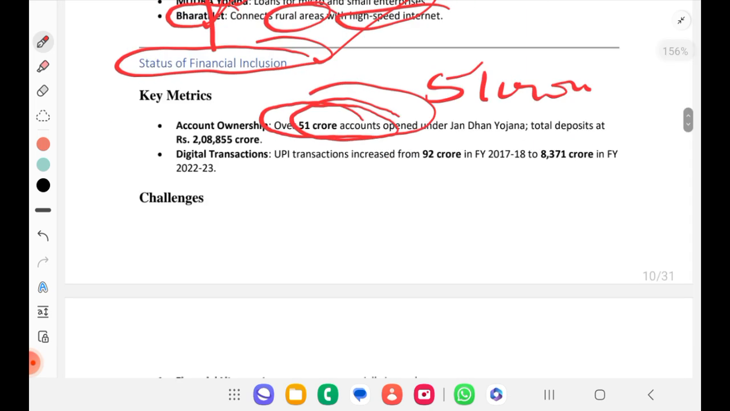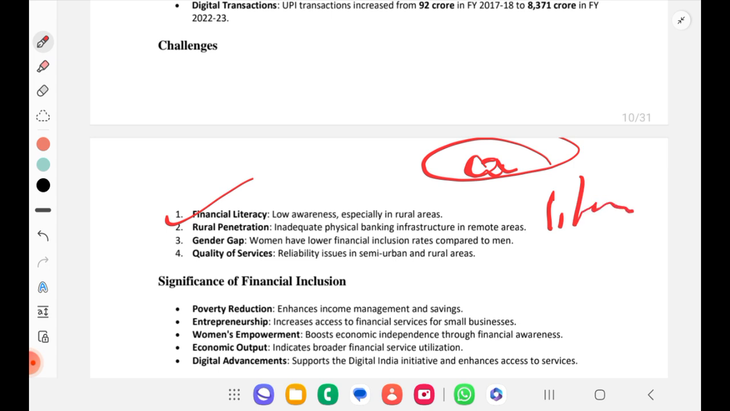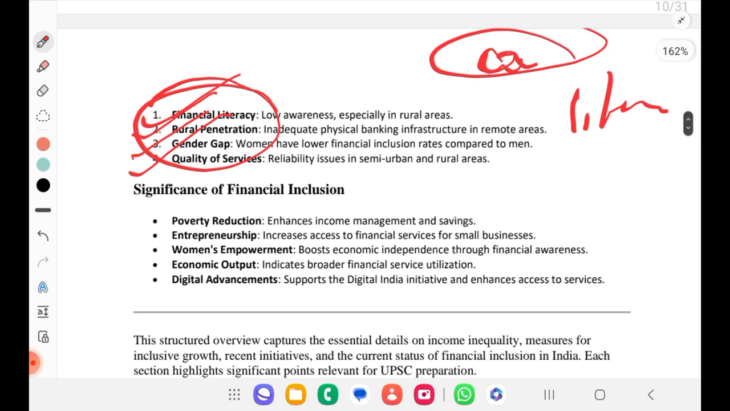Okay. For financial inclusion, what are the challenges? Financial literacy. We don't have the awareness. You can say directly awareness, but the better term is financial literacy. Rural penetration is less. Gender gap is there. Quality of services. The points will be repeating. You can just have a subheading, note it down. Apart from that, nothing much. If anything, I will let you know.